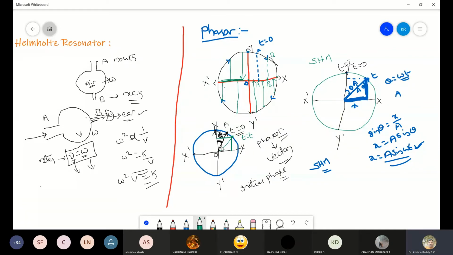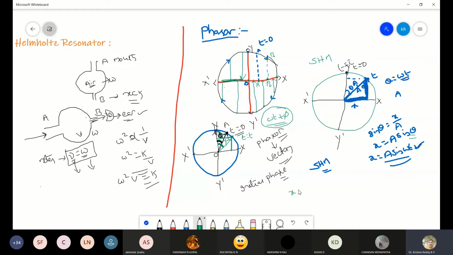Now we have to consider the total angle. This is phi, which we have already noted, and this is omega t. So the total angle means omega t plus phi. Instead of theta, we get omega t plus phi when the particle has some initial phase.